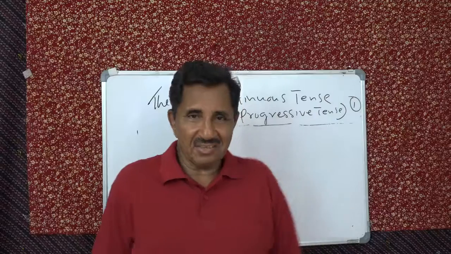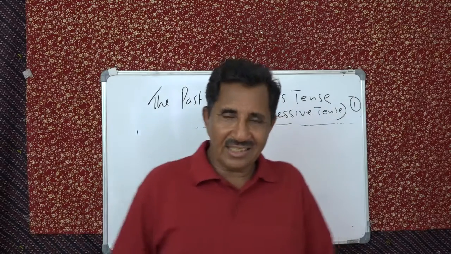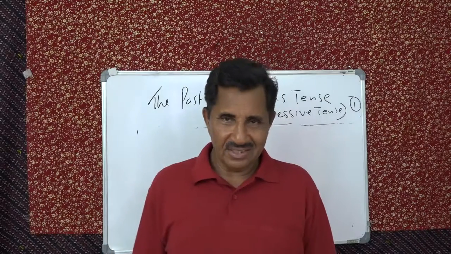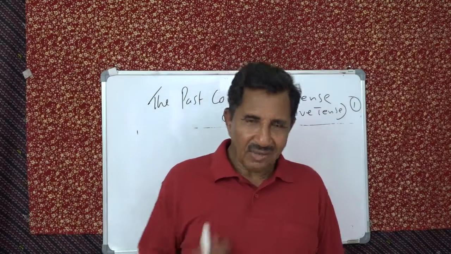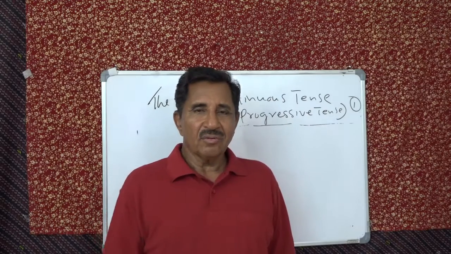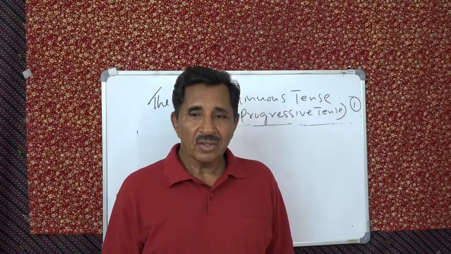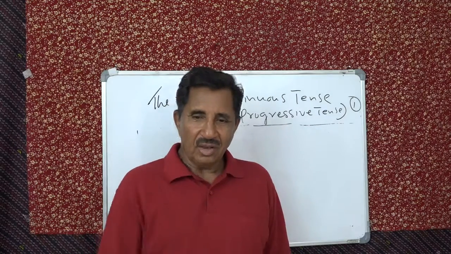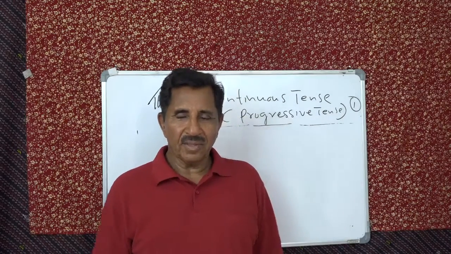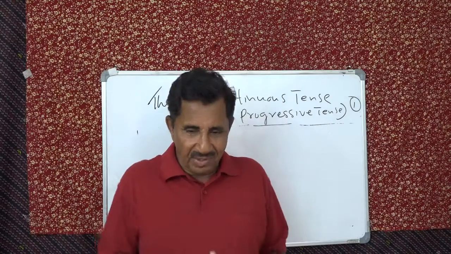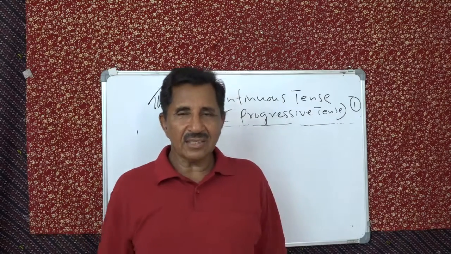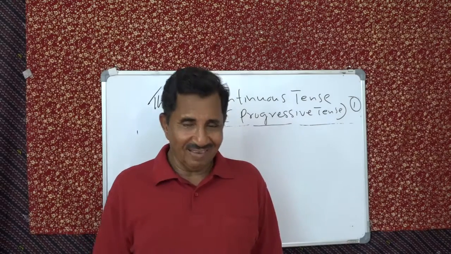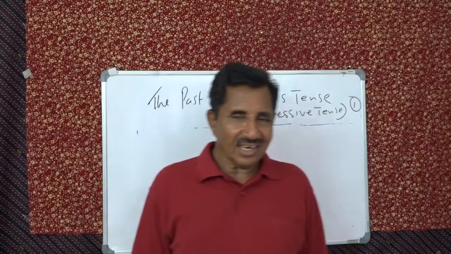I was dancing like this, and he threw a chalk at me. Dancing is the background action, and throwing the chalk is the action in the past. Clear? Anyway, while I was talking to you, Vasu stood up. See, my talking is the background. The single action in the past is Vasu standing up. That is yesterday, not today. Understand that? Is that clear to you?